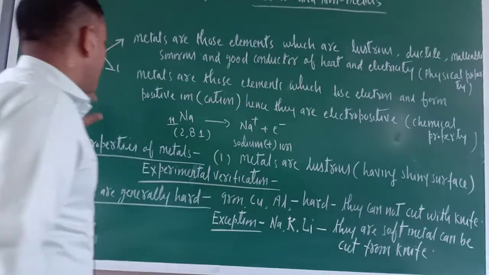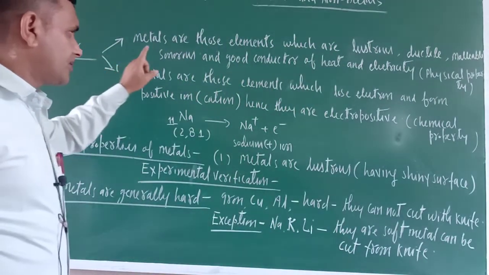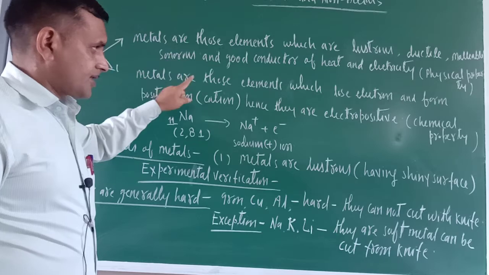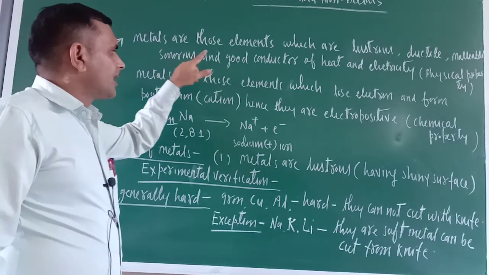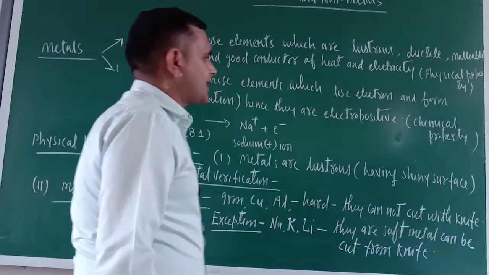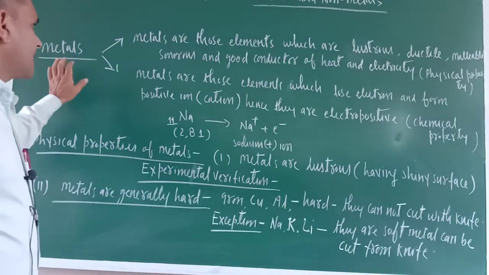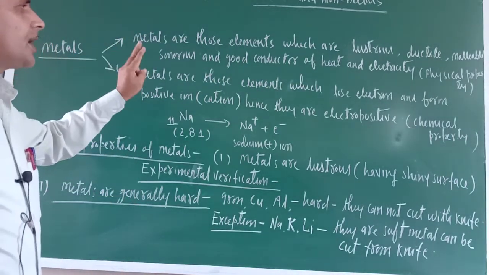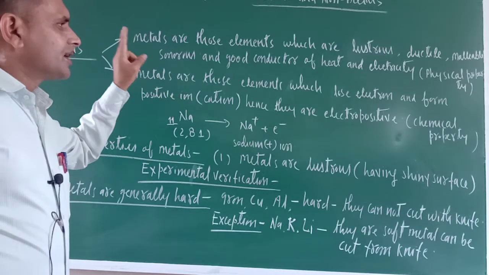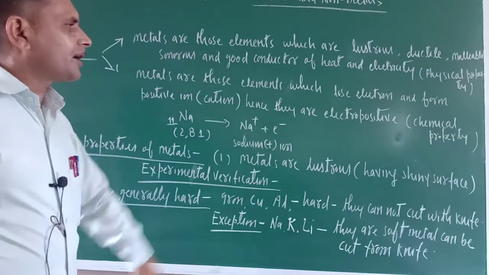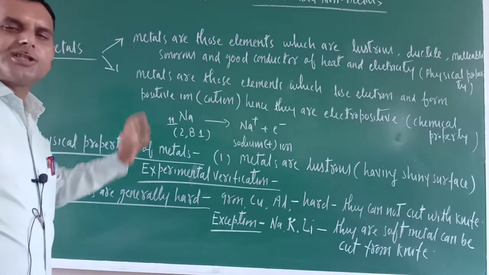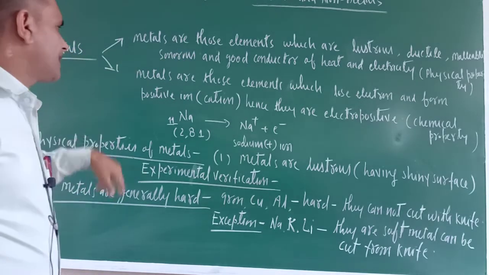Just see. According to physical property, metals are those elements which are lustrous, ductile, malleable, sonorous and good conductors of heat and electricity. So what are the metals? Metals are those elements which are lustrous, ductile, malleable, sonorous and good conductors of heat and electricity. This is according to physical property.